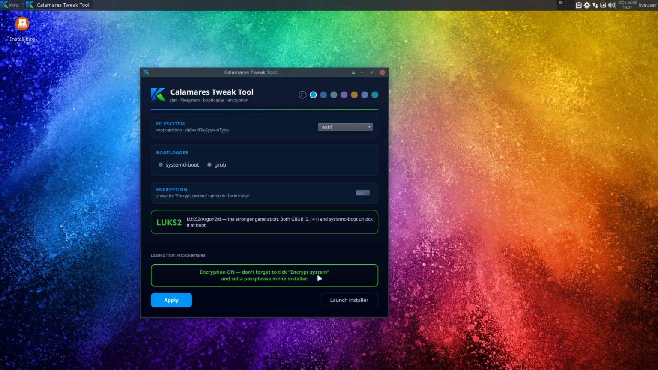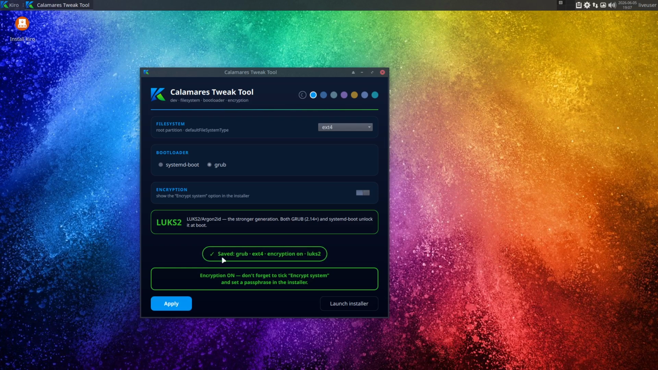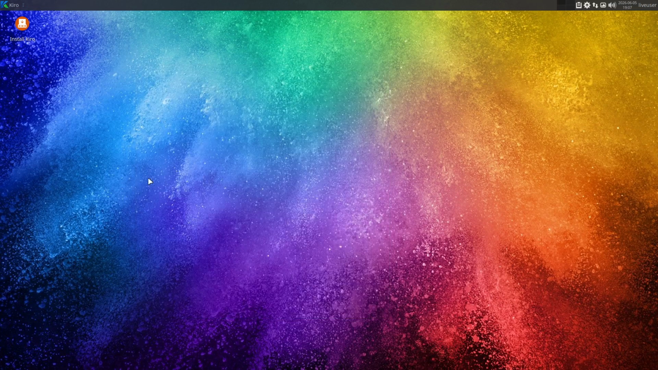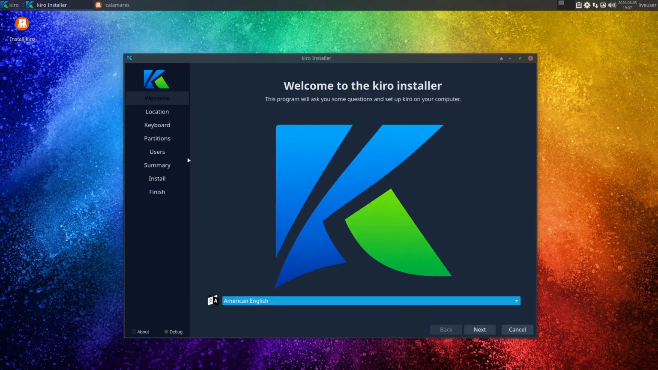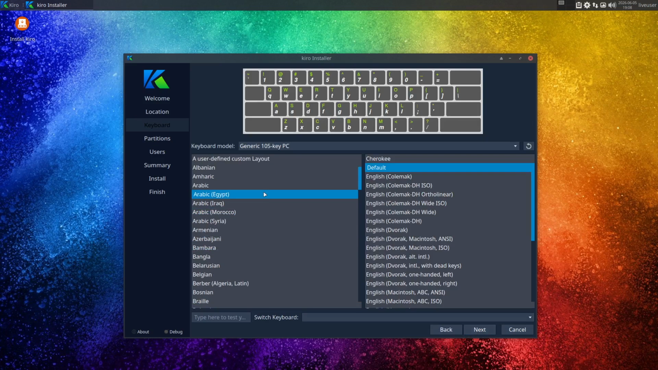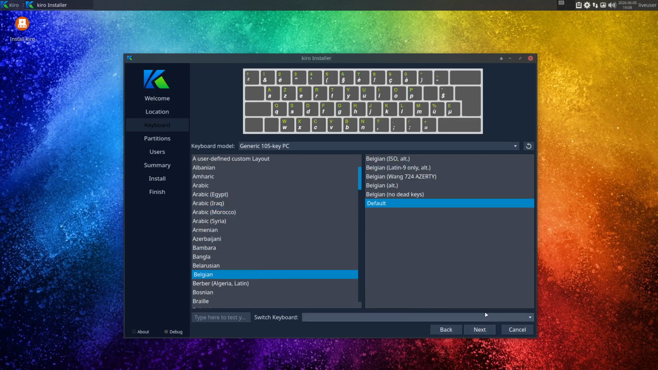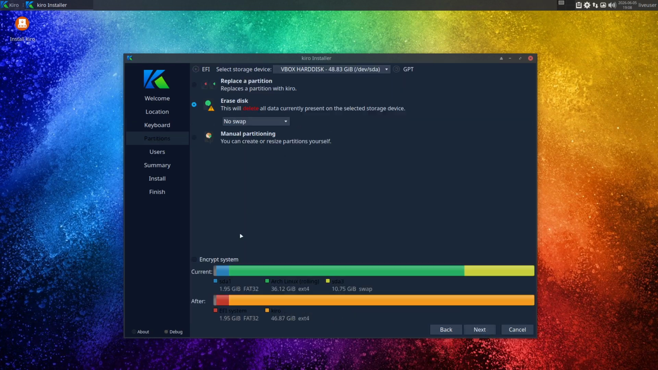I have forgotten it today again. I'll show you the tick there. Apply, right? Saved GRUB X4 encryption on LUKS2. Done. This changes a little bit the parameters of Calamares. So when we click, it's reading new parameters. And then we go to this default thing. So again, everything becomes very normal, but this little thing I always forget, right? And then I have an unencrypted system. And I forgot it again. Encrypt system, just a click away, and then it waits for your password.